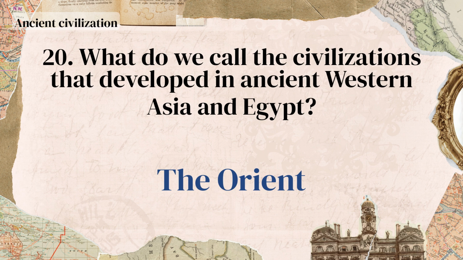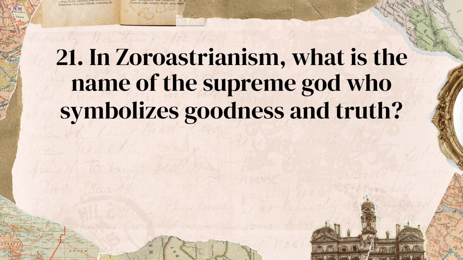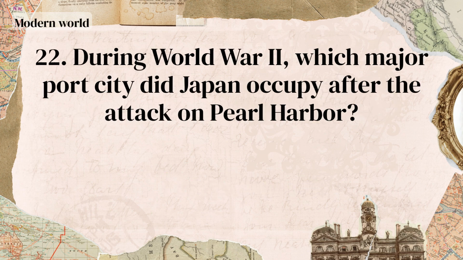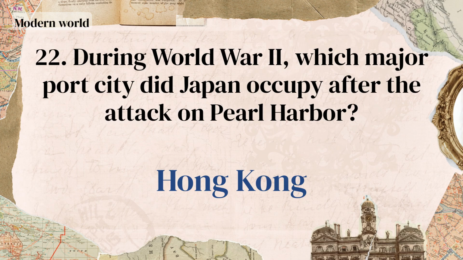The Orient. In Zoroastrianism, what is the name of the supreme god who symbolizes goodness and truth? Ahura Mazda. During World War II, which major port city did Japan occupy after the attack on Pearl Harbor? Hong Kong.